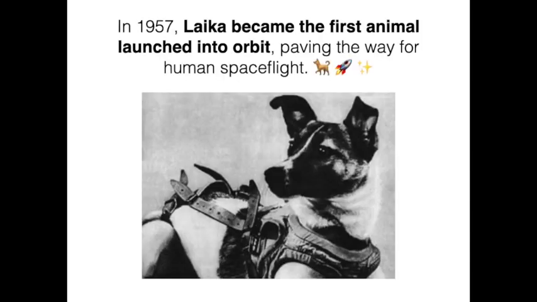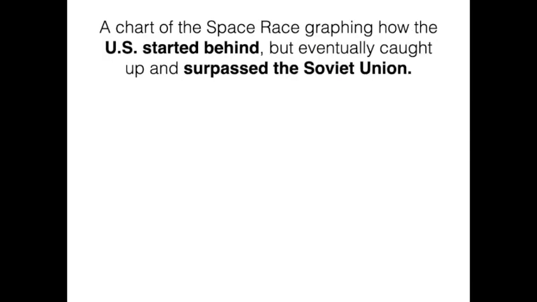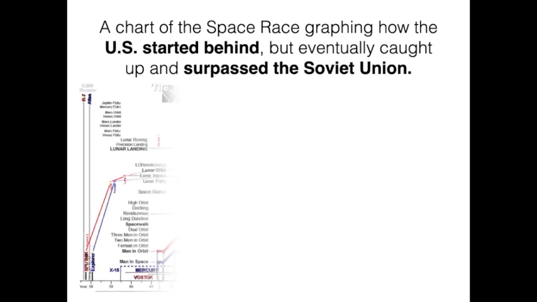Here's a photo of Laika. Laika became the first animal launched into orbit, paving the way for human space flight. We'll look at a chart here showing the space race. So the US started out behind. You'll see a red line and a blue line on this graph. The red line represents Soviet accomplishments. The blue line represents accomplishments by the US. You see the two lines there.